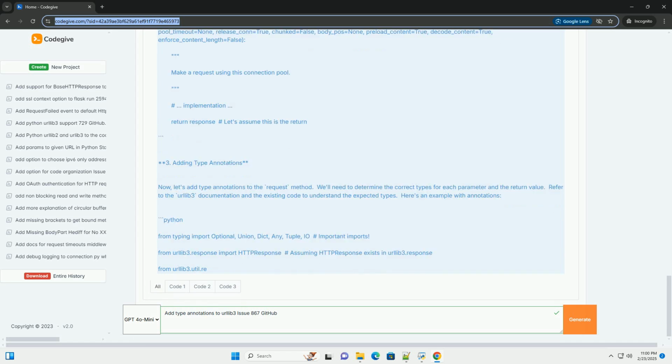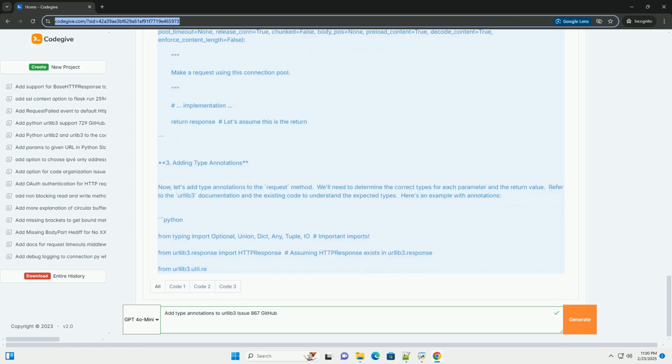7. Creating a pull request. Finally, create a pull request, PR, on GitHub to submit your changes to the urllib3 repository. Go to your forked repository on GitHub. Click the Compare and Pull Request button. Write a clear and concise description of your changes in the PR. Reference the original issue 867. Submit the PR.